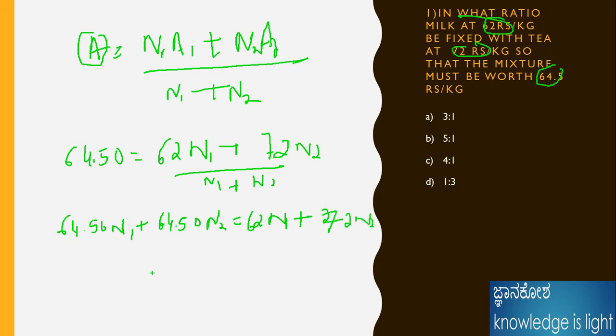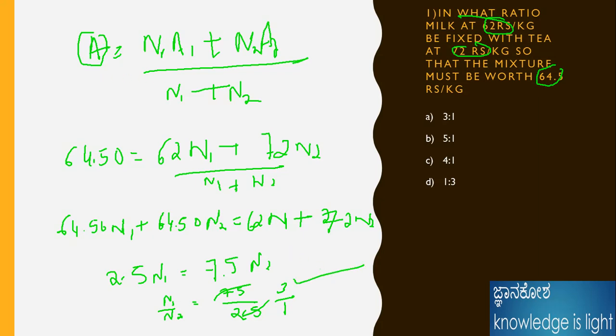Subtracting from both sides, we get 2.5 n1, and 72 minus 64.5 is 7.5 n2. I neglect the point because the decimal is the same. Make it n1 by n2, now it should be coming as 75 by 25. I remove the decimals because the decimals are in the same position. Okay, 3:1 is the answer for this question by using this formula.